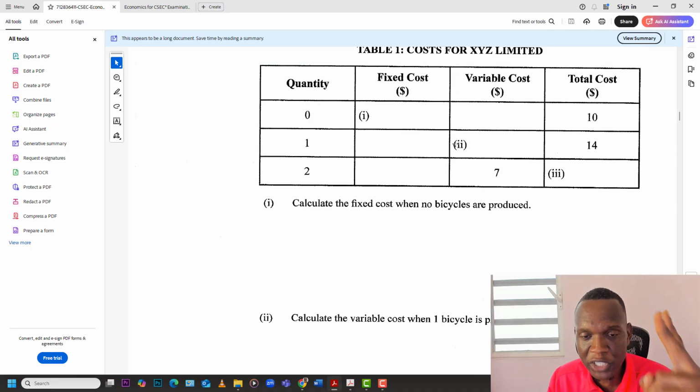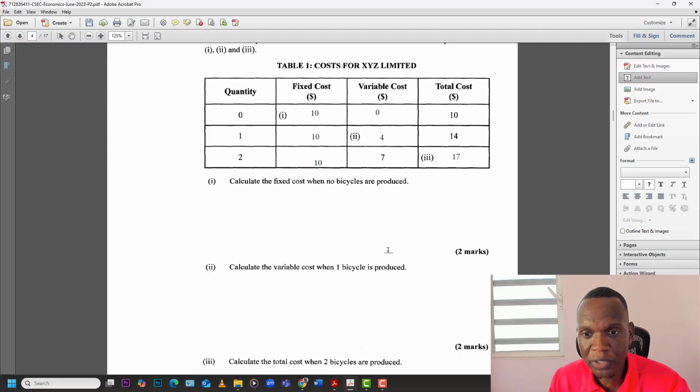And then the last one, calculate the total cost when 2 bicycles are produced. Again, we know fixed cost is 10. So we got that. Now they gave us variable cost, 7. So 10 plus 7 equals 17. And so total cost is 17. So let me fill it out for you right here. Alright, so we have 10, 4, and 17. And that is the answer for that question.